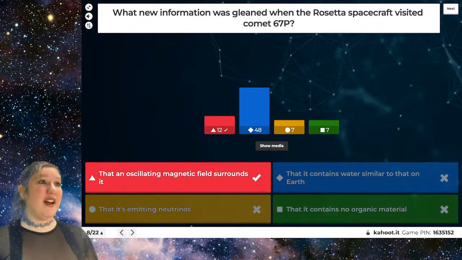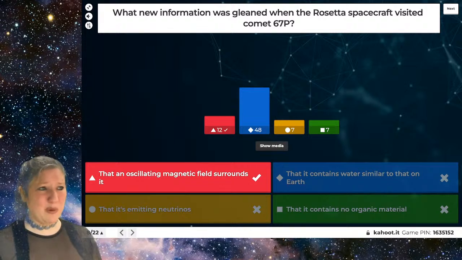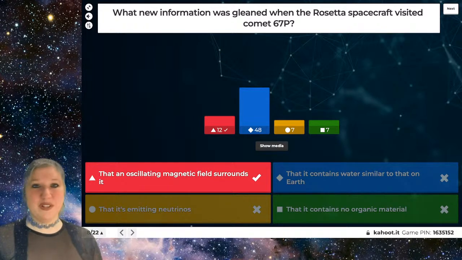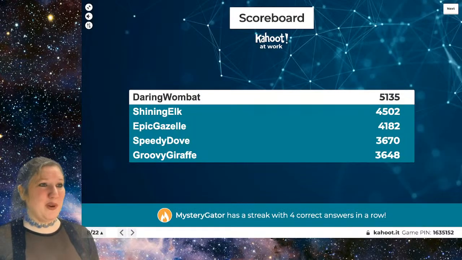and you can look up the sound of Comet 67P. I think it's on SoundCloud. You can find it there. And you can actually hear what this comet sounds like. And it sounds really, really interesting. It's sort of like an ASMR kind of sound. It's really great. All right, after all of that, let's look at the scoreboard once again.